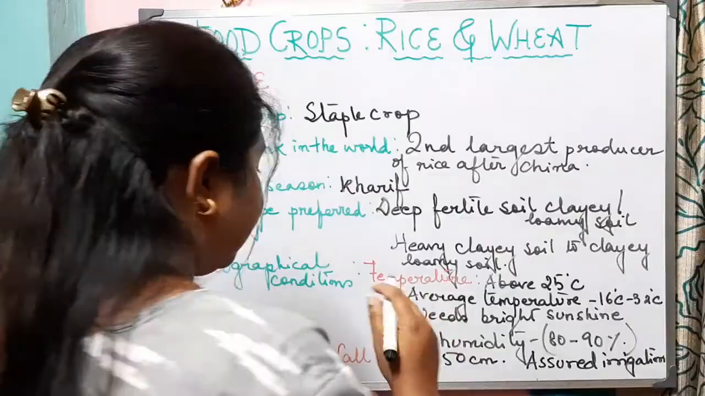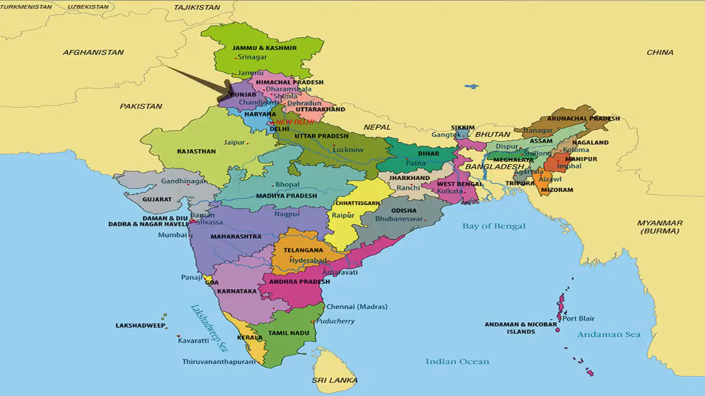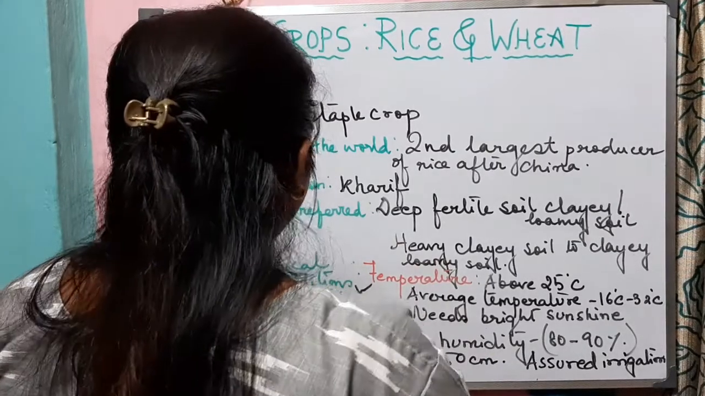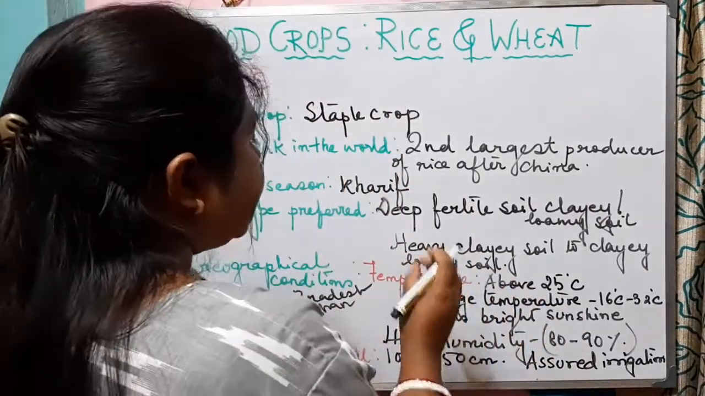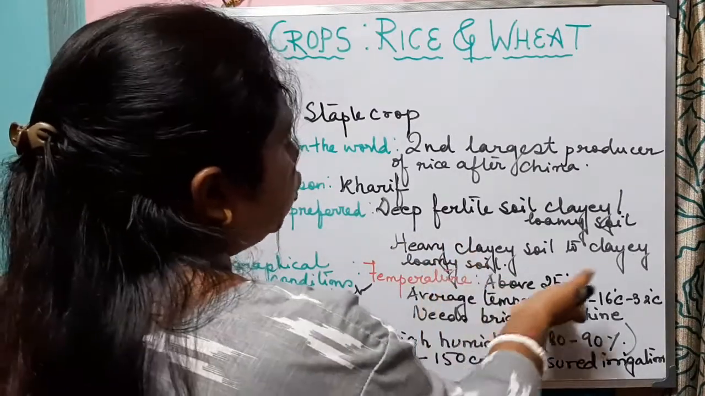Which are the areas? Like the states of Punjab, Haryana, Western UP or Uttar Pradesh, and parts of Rajasthan. Here, due to the irrigation facilities, now these states are becoming prosperous with the production of rice. So what we understood, that rice needs a temperature above 25 degrees Celsius.